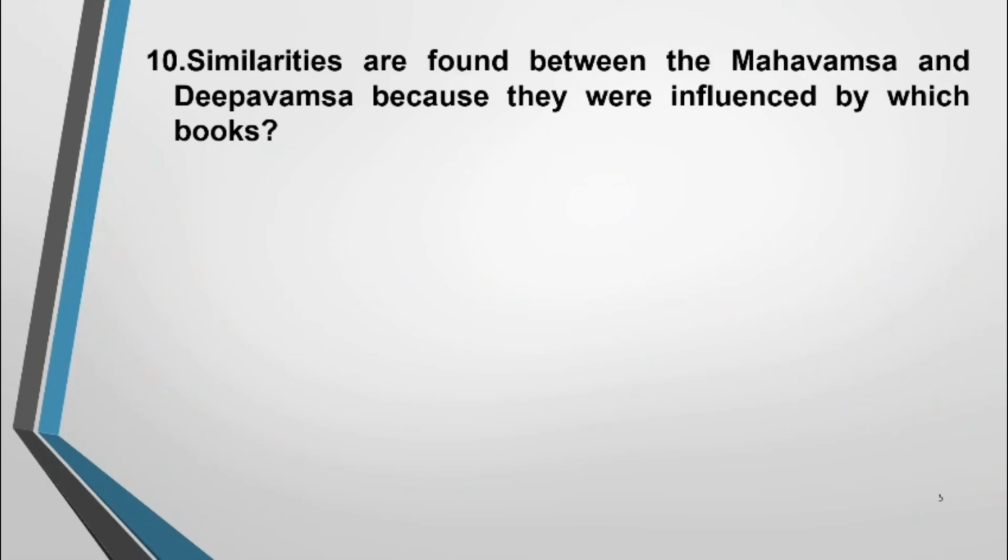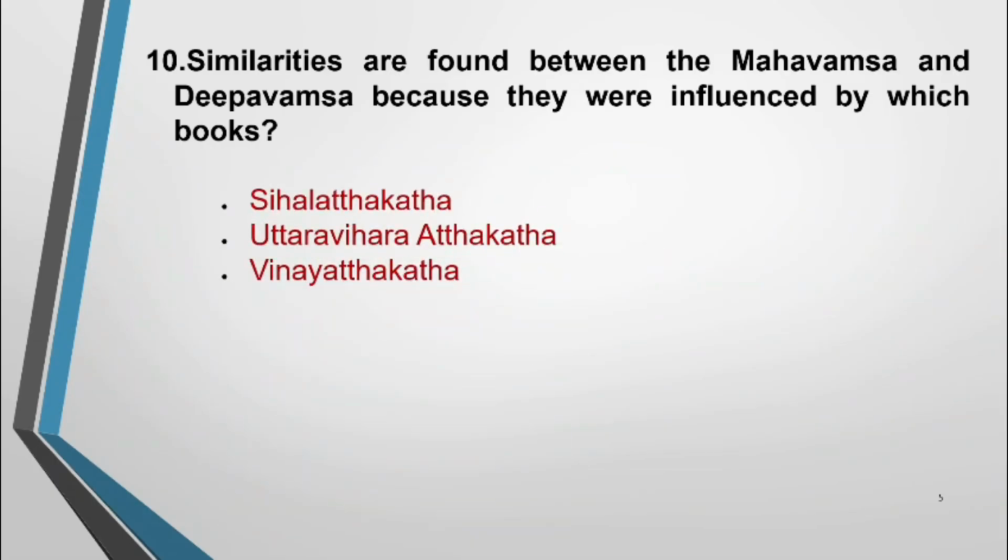Similarities are found between the Mahavansa and Deepavansa because they were influenced by which books? That is the question. We can see the similarities as well as the differences. Right, they were influenced by which books? We ask the books. First one is Sihalatta Katha. Second, Uttara Vihara Atta Katha. Last one, Vinaya Atta Katha. Right, you have to keep in mind the names of these 3 books: Sihalatta Katha, Uttara Vihara Atta Katha, Vinaya Atta Katha.